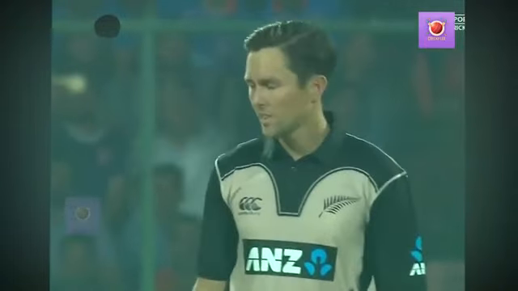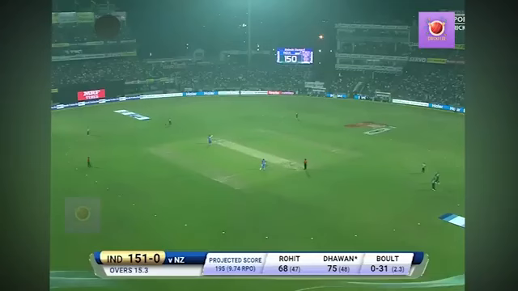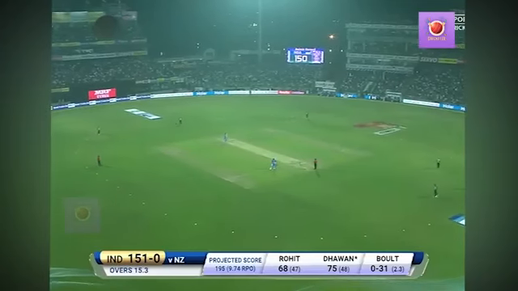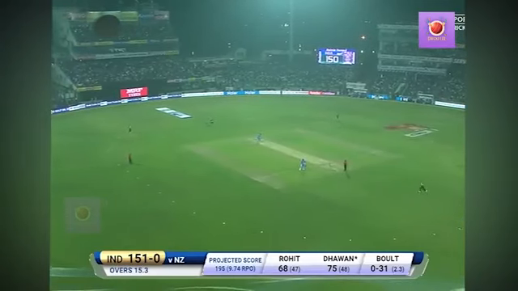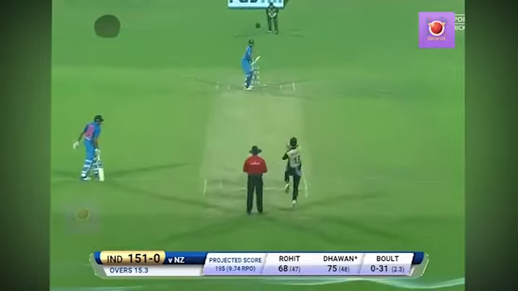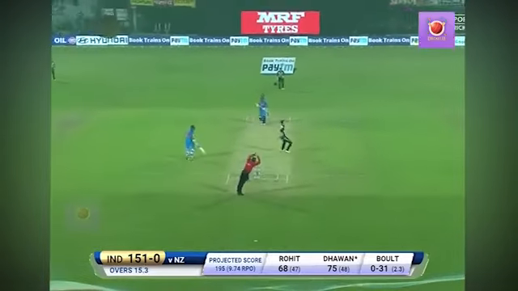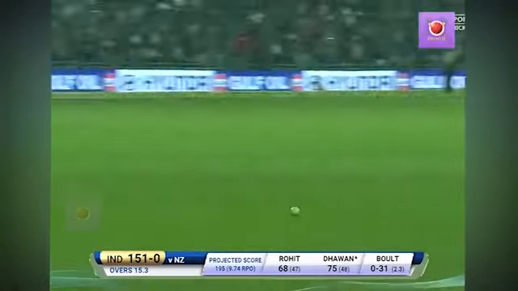Yeah, walked into it and beat the man to the right. That means you're well in control of what you're trying to do. You know the gap between square leg and the man at short fine? That's exactly what he threaded, Shikhar Dhawan. He's got to pull it back here for New Zealand as bowled. Not on this ball. That's another boundary.